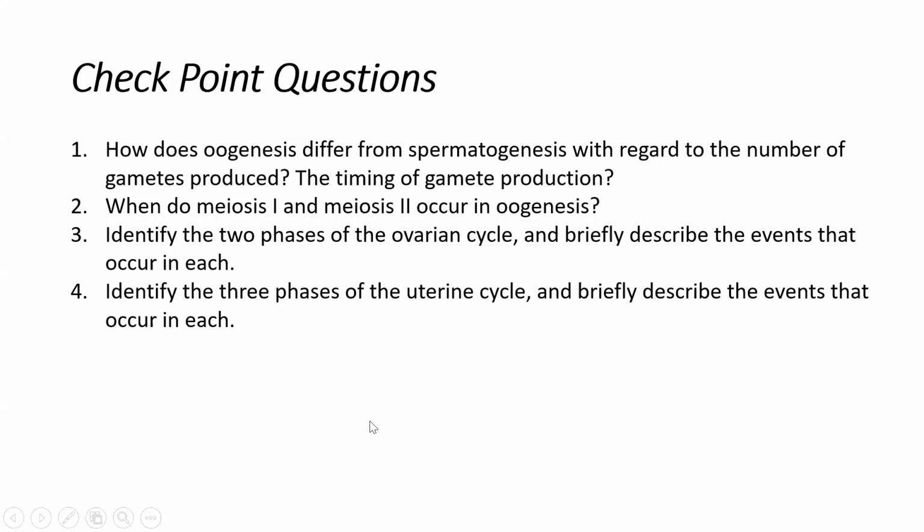Question 3, identify the 2 phases of the ovarian cycle and briefly describe the events that occur in each. So the ovarian cycle had the follicular phase and the luteal phase. The follicular phase was the first 14 days. The luteal phase was day 15 to 28. In the follicular phase, just to summarize here, we're going to go over this a little bit later, we have the development of the primordial follicles, and then eventually only one became the mature Graafian follicle. And it had certain features that made it unique, distinguished from the other primordial follicles that would eventually regress.